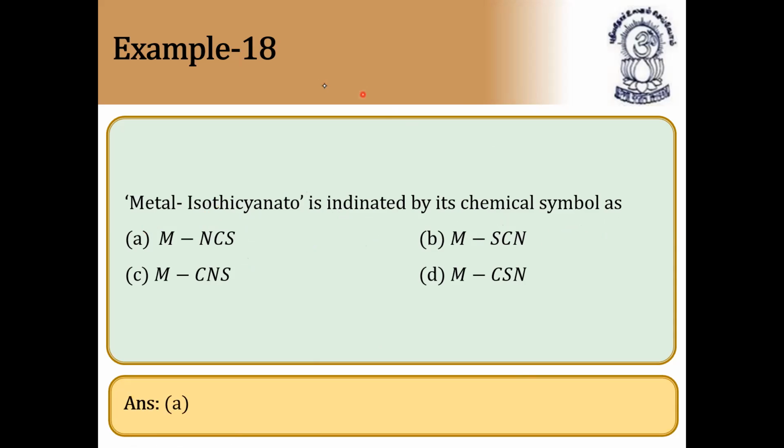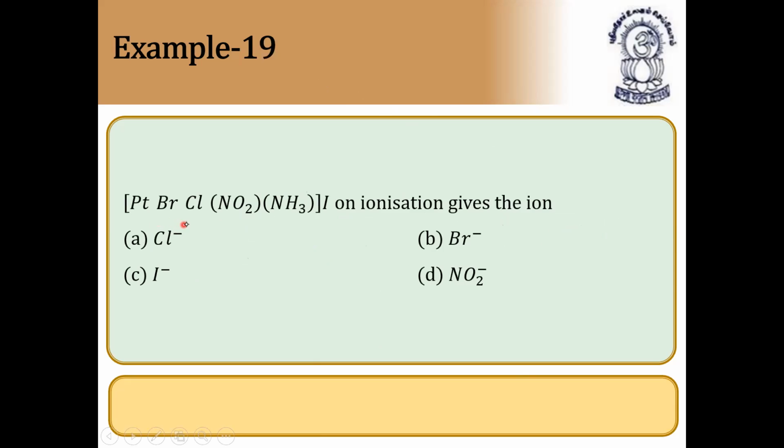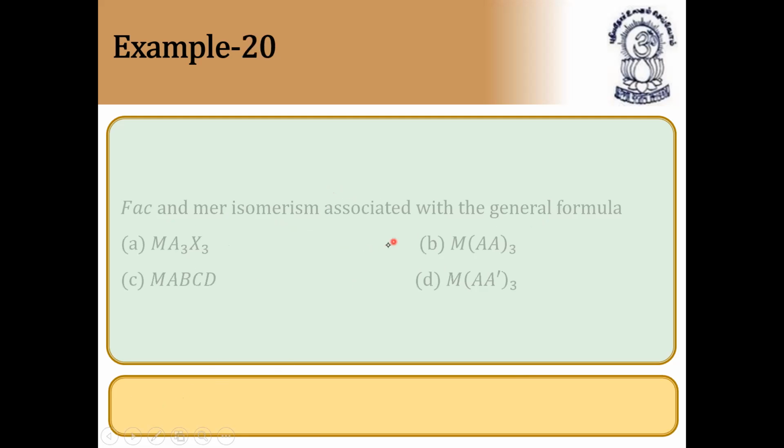Next question. Platinum, bromine, chloro, nitro, NH3 on ionization gives the ion. So it can form Cl minus, it can form Br minus, it can form I minus, it can form NO2 minus. So anyway, iodine is outside. Here this is Cl minus and Br minus is there. NH3 is a neutral ligand, NO2 minus also it can form. So which will form first? It will form iodine minus definitely because iodine is outside. First outside, then it will go for the inside ones. So answer is C.